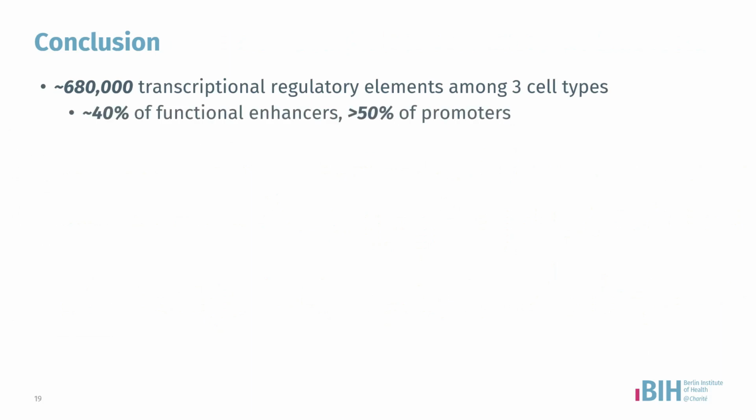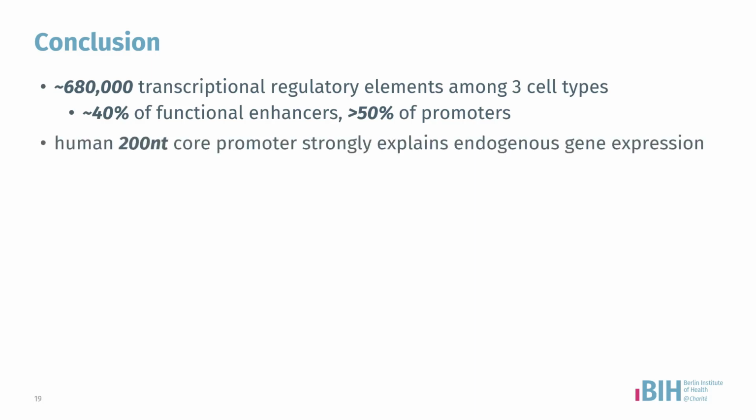In conclusion, we were able to scale our lenti-MPRA approach to test more than 680,000 transcription regulatory elements among 3 cell types, out of which we identified 40% of them being functional enhancers and more than 50% being functional promoters in all 3 cell types. We also observed that the human 200 nucleotide core promoter could strongly explain endogenous gene expression levels.